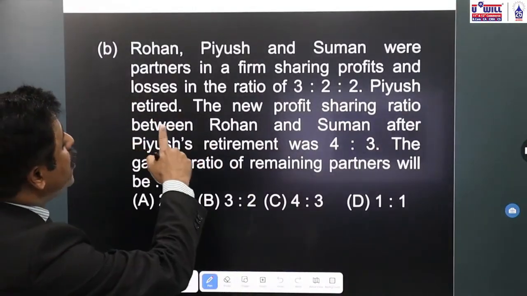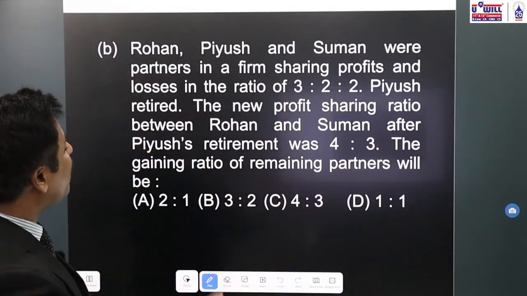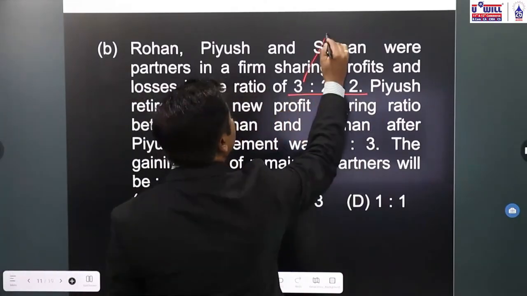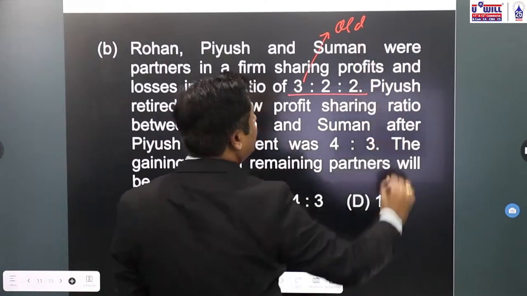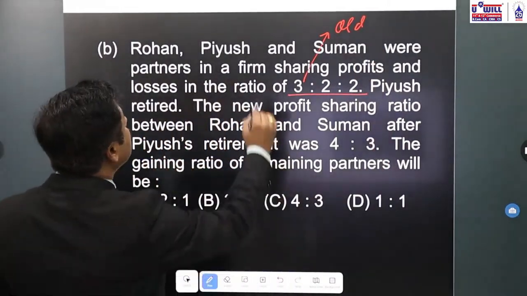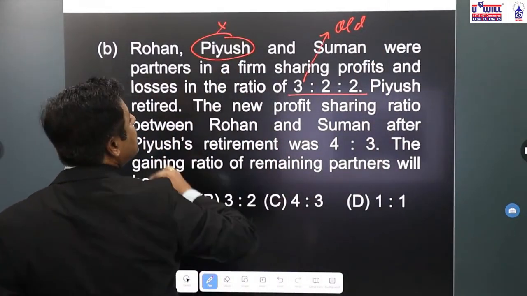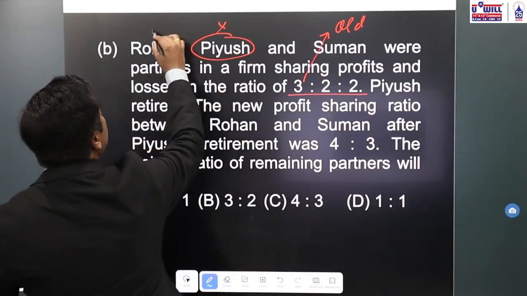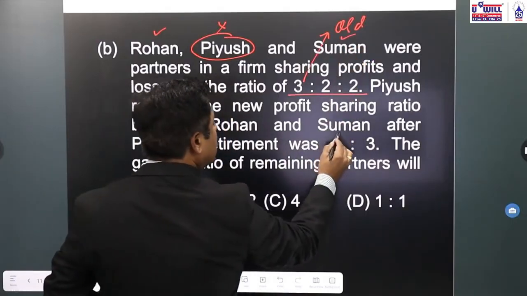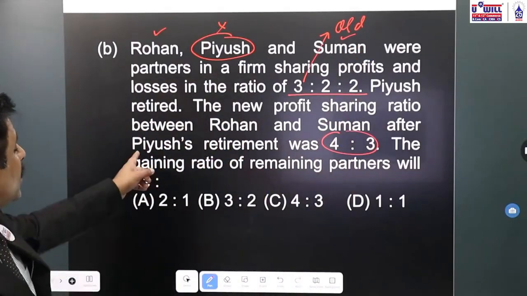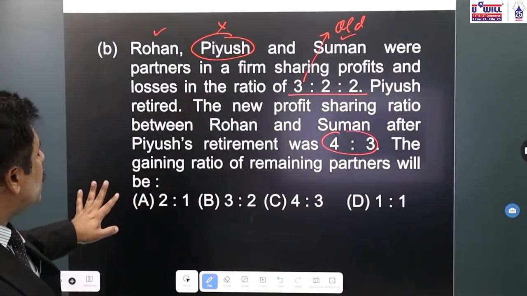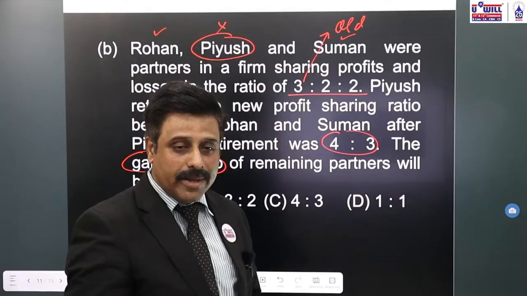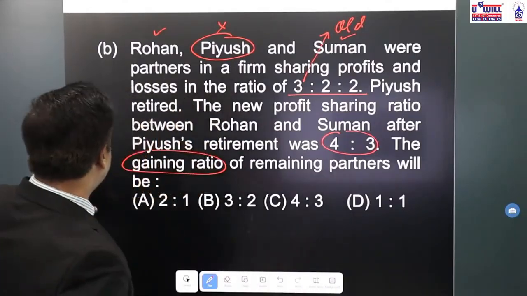Question 11. Rohan, Piyush and Suman were partners in a firm sharing profits and losses in the ratio of 3:2:2. Again, what is this 3:2:2? Old ratio. Piyush retired. Second partner Piyush has retired. The new profit sharing ratio between Rohan and Suman, first and third partner, is 4:3 after Piyush's retirement. The gaining ratio is specifically asked. At the time of retirement, we are concerned with gain ratio only. So, how do we find the gain ratio? New ratio minus old ratio.